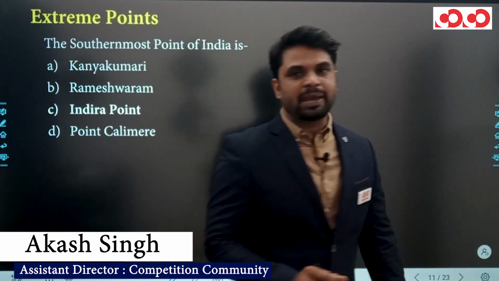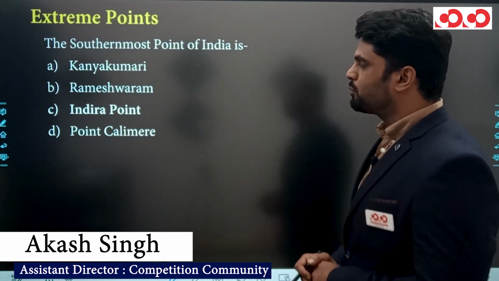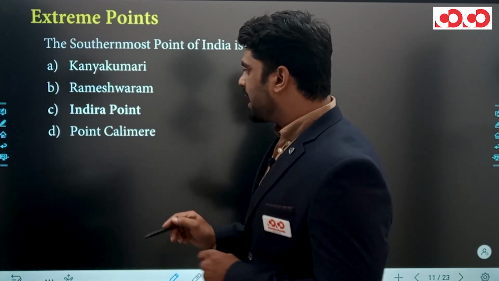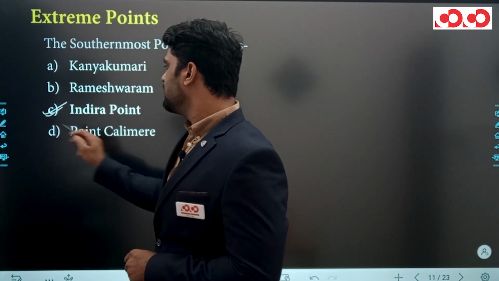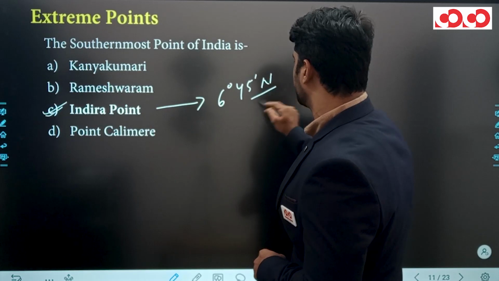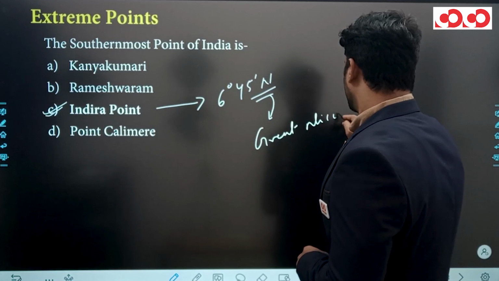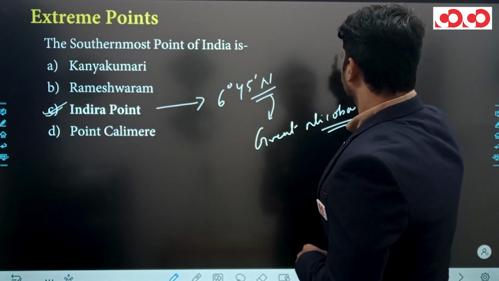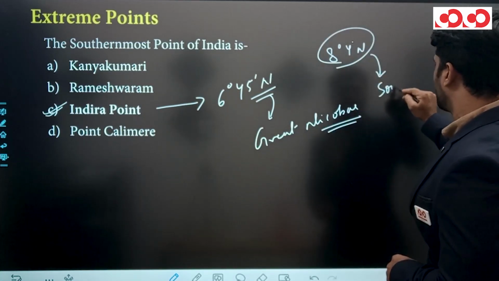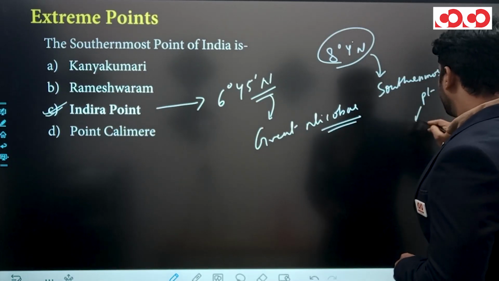The next question is based on the extreme point of India. The question is: the southernmost point of India is. Four options are given here: Kanyakumari, Rameshwaram, Indira Point and Point Calimere. The right answer of this question is option C, Indira Point, which is situated at 6 degree 45 minute north latitude at Great Nicobar. Clear? See, 8 degree 4 minute north latitude is the southernmost point of India's mainland.